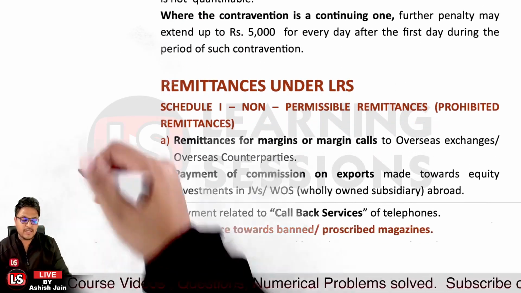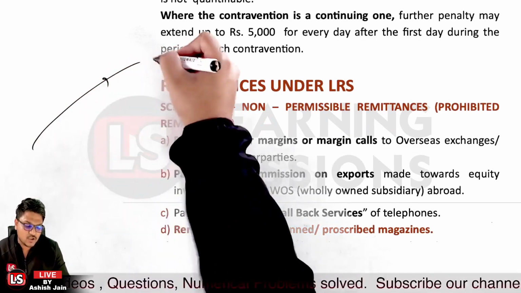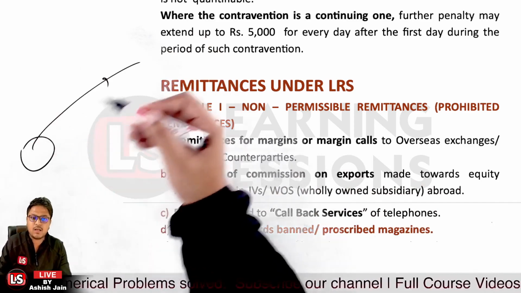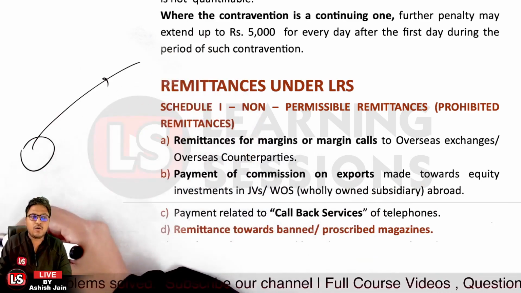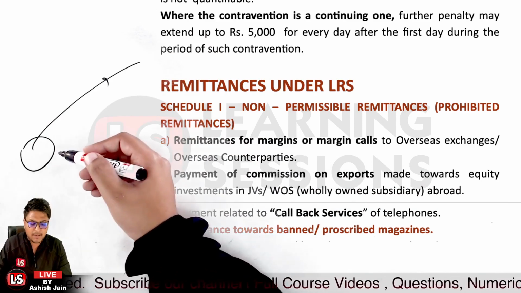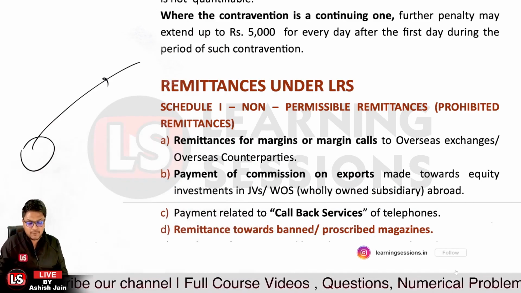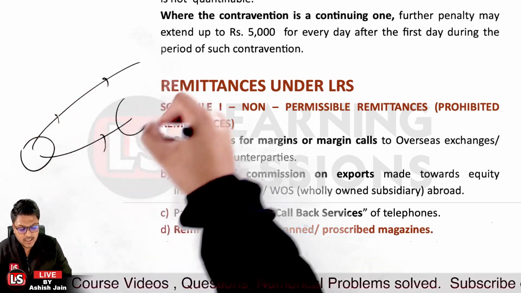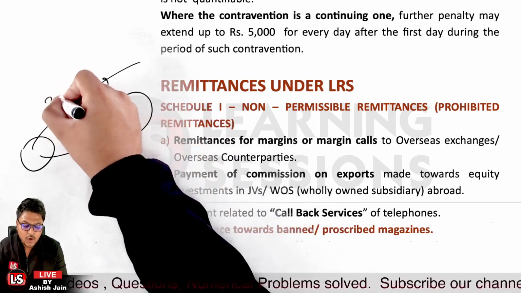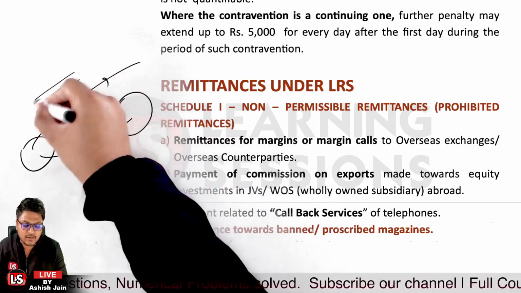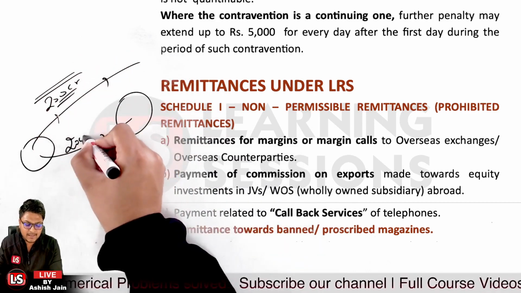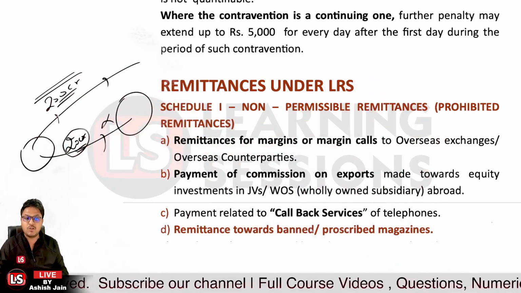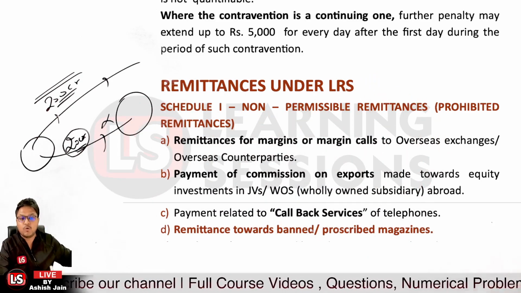First of all, if you're going to remit margins, that's not permitted. Let's say there is a company and a margin is to be remitted to overseas exchanges or overseas counterparties. That's not allowed. And further, let's say you have exported something and a commission is to be given outside. Let's say you have an export turnover of 200 crore and 10% commission is to be given. It's not the case that 20 crore rupees can be remitted outside India just for commission purposes. That's not allowed. So export commission cannot be sent overseas.